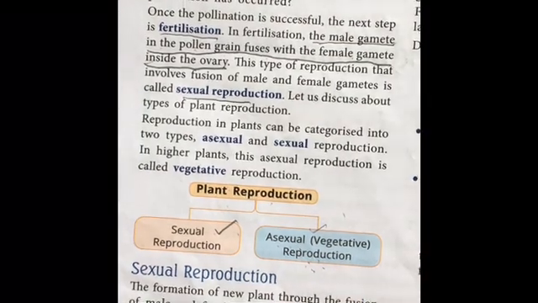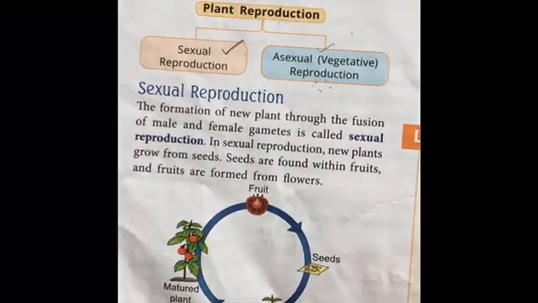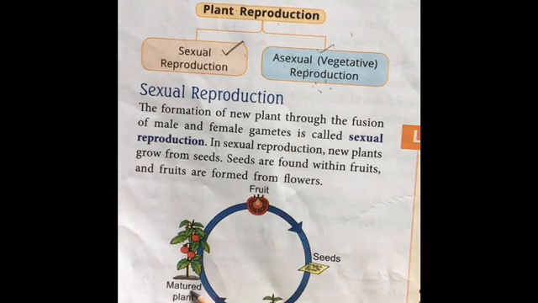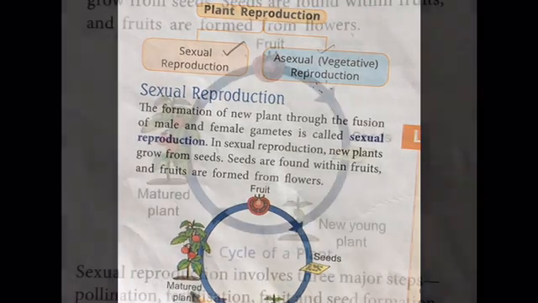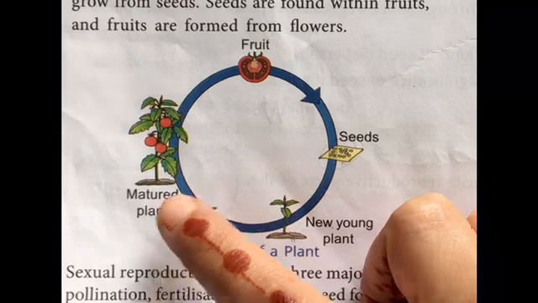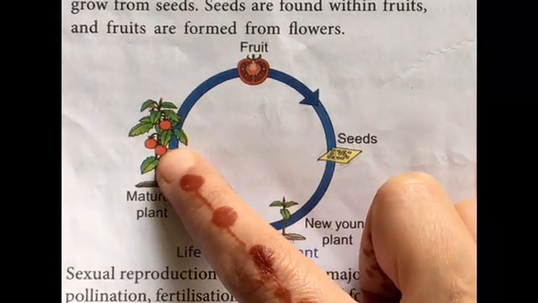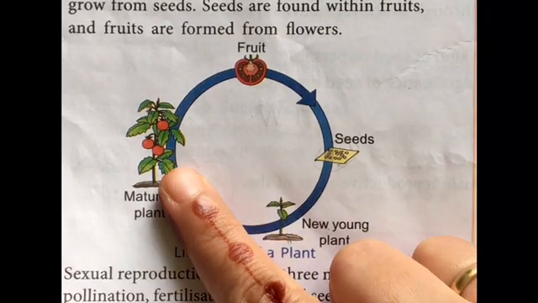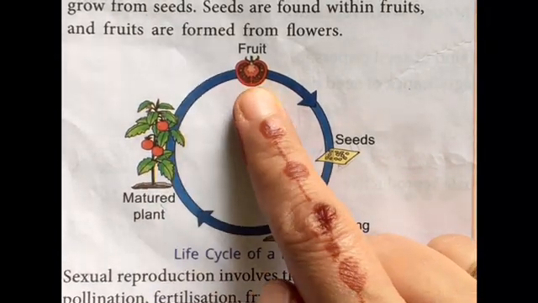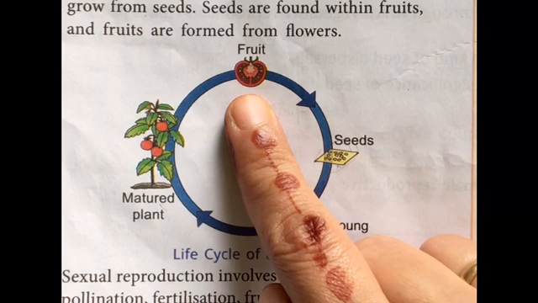If we talk about sexual reproduction, what happens? There is a matured plant. Fine. One matured plant. This matured plant gives the fruits. These fruits always have some kind of seeds. Now, as you can see, these fruits have seeds.